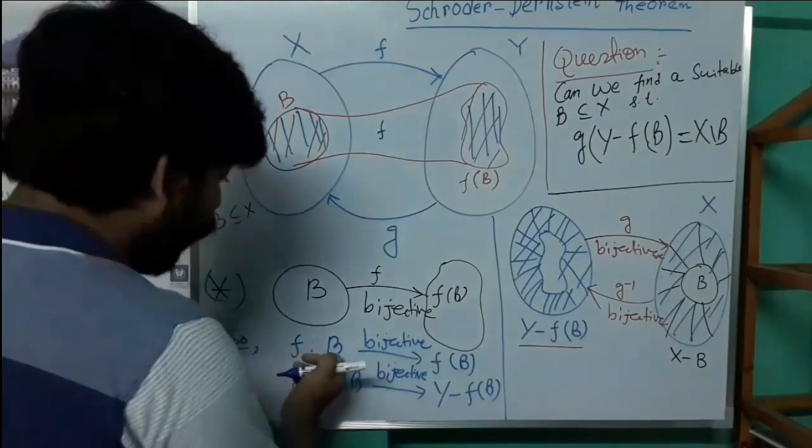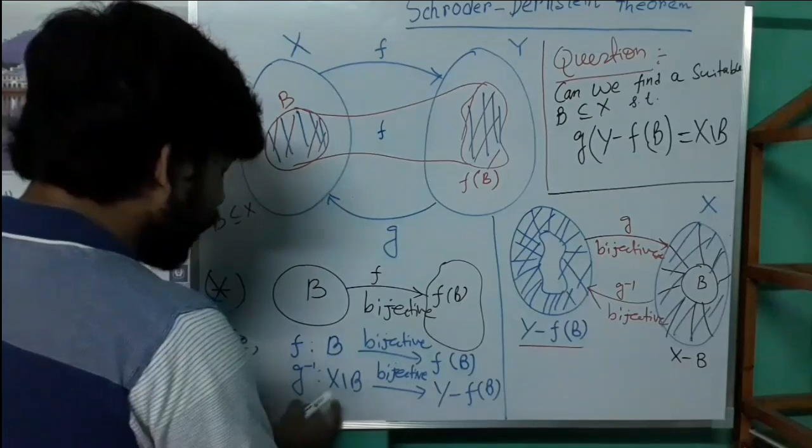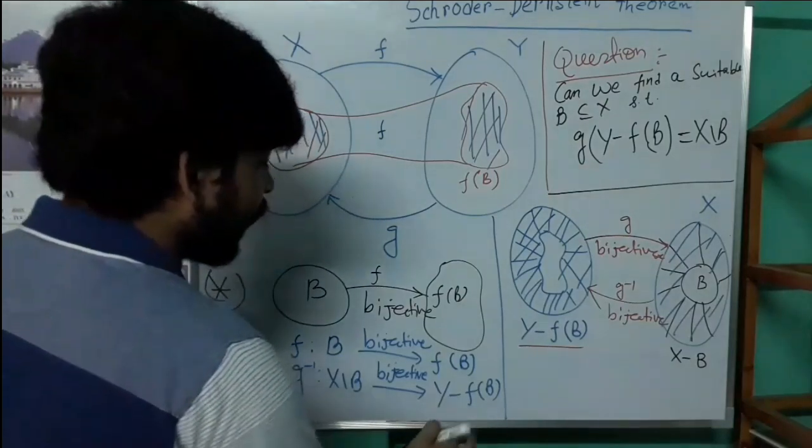So f is bijective from B to f(B), and g inverse is a bijective map from g(Y minus f(B)) to Y minus f(B).